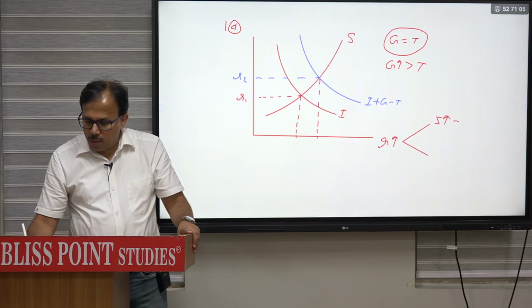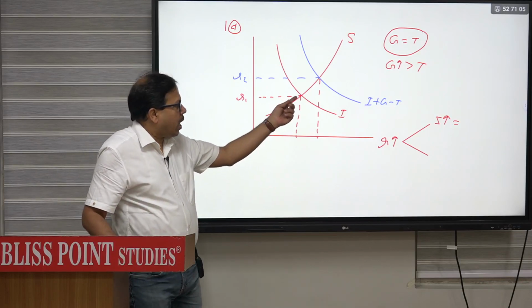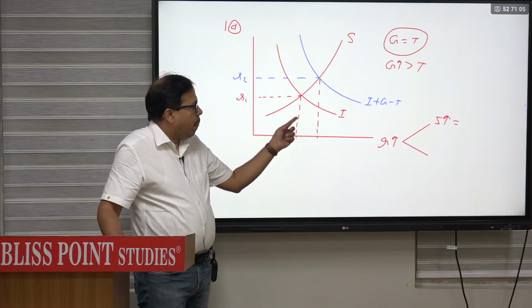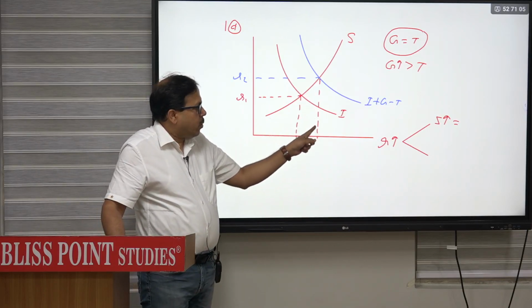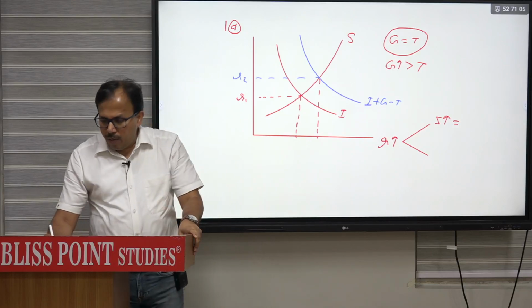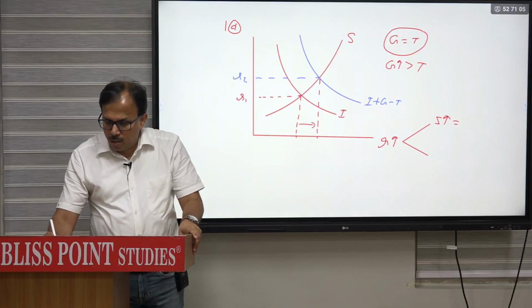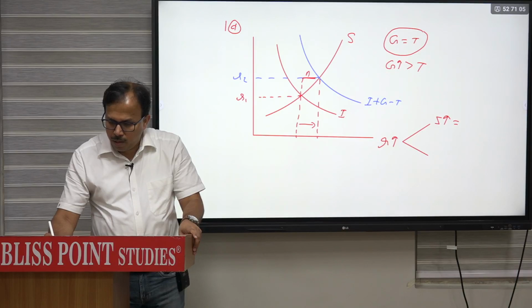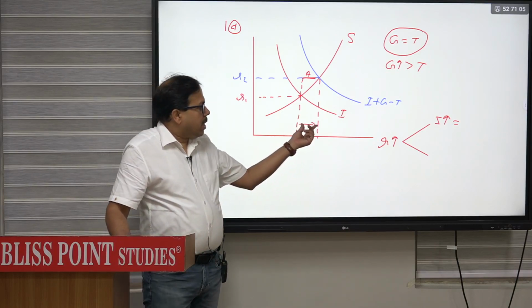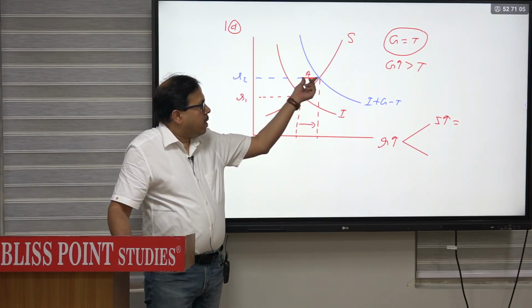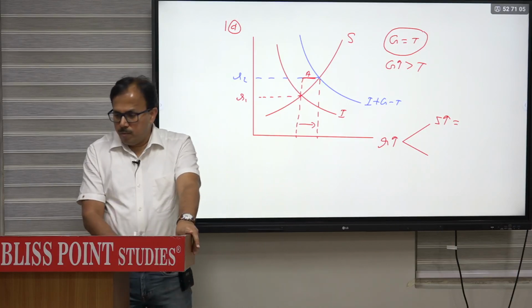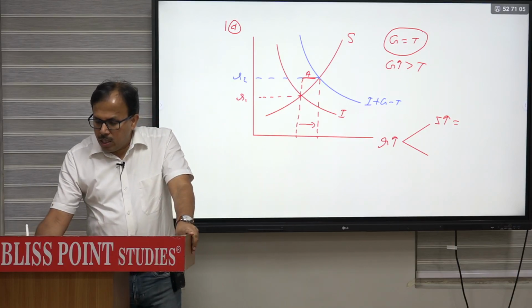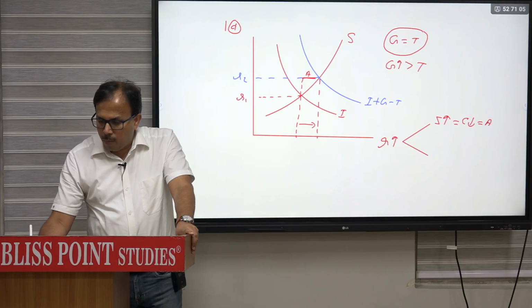Now the amount of saving, if we calculate at R1, will be this number, and at R2, this number. So saving increases by this distance. You can mark that distance here. I have marked this part. The increase in saving will be by distance A. Increase in saving is equivalent to decline in consumption, so that is measured by A.